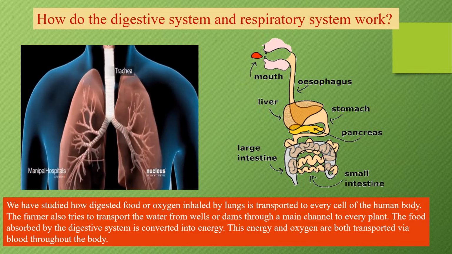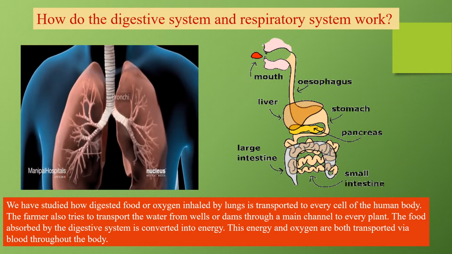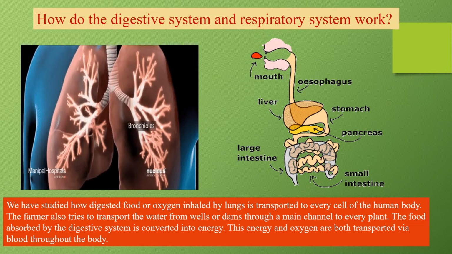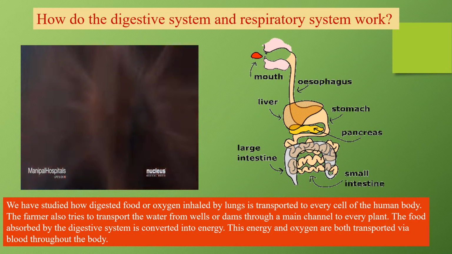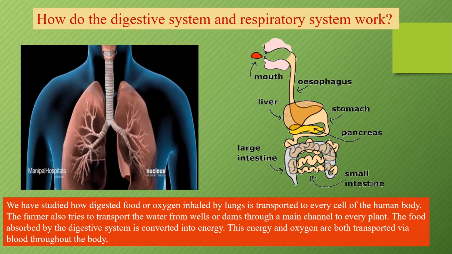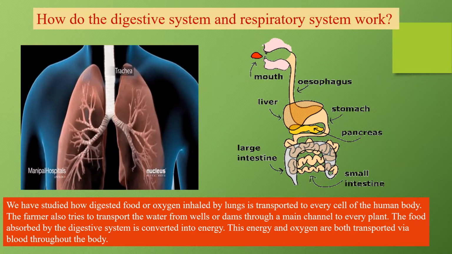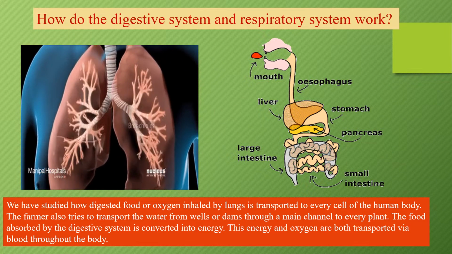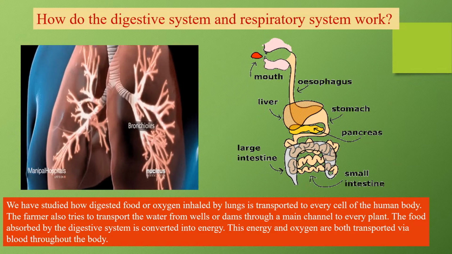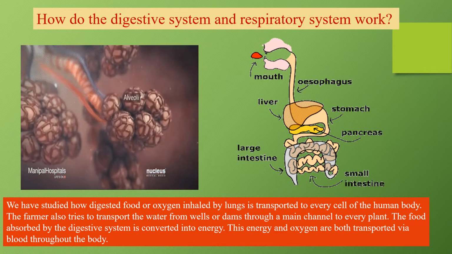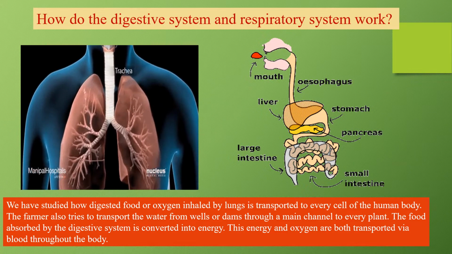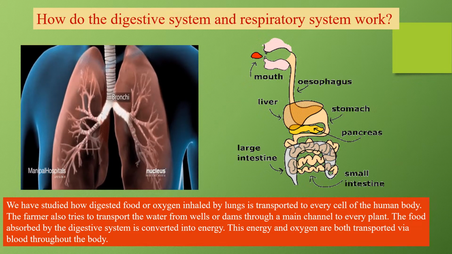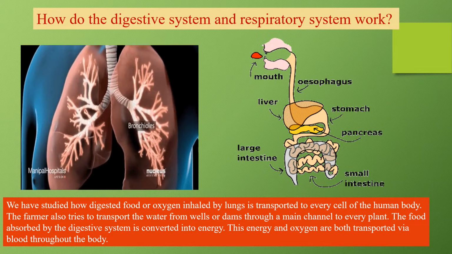Now let us see how do the digestive system and respiratory system work. We've all seen about the different parts that are there in the digestive system and the different organs which are there in the respiratory system, right? So here these two pictures are helping us to just revise about the respiratory system and the digestive system. The respiratory system is responsible for absorption of oxygen from the atmosphere into our blood. Okay, and our lungs are specialized organs which are able to absorb oxygen from all the different gases that are